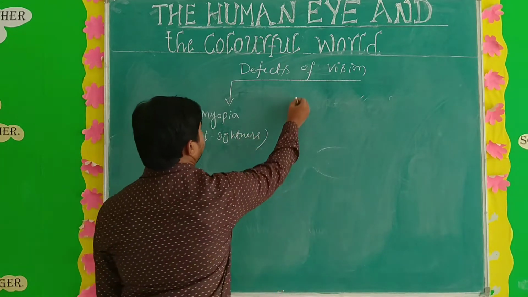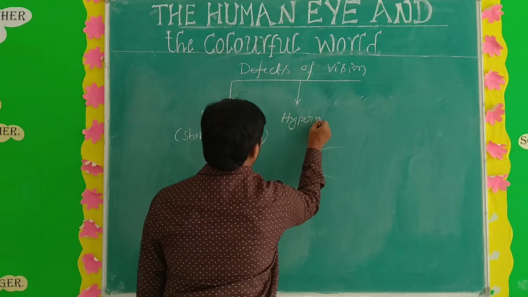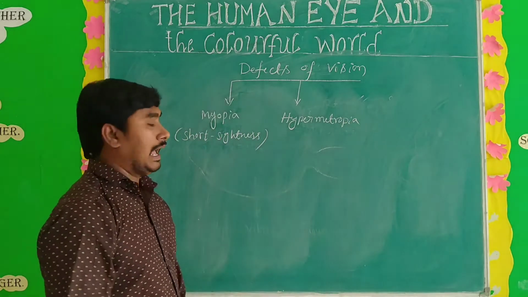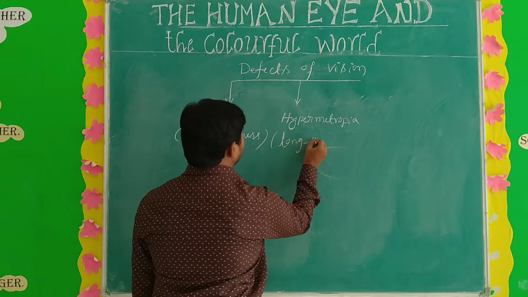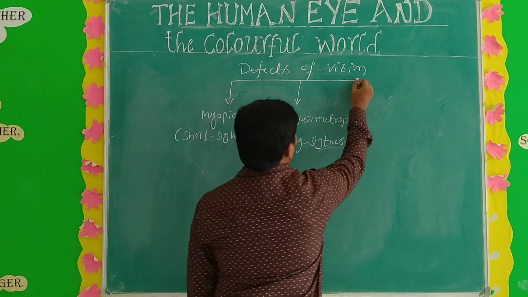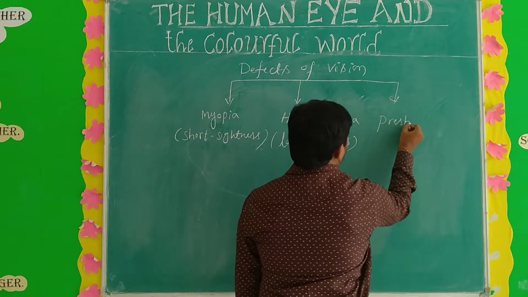The second one is hypermetropia. Hypermetropia is also known as long sightedness. And the third one is presbyopia.